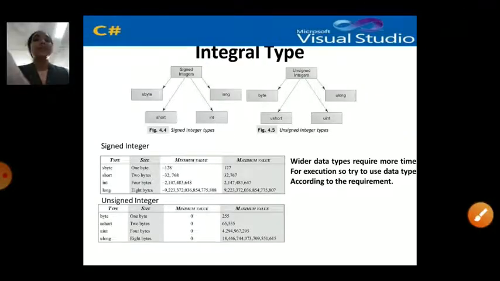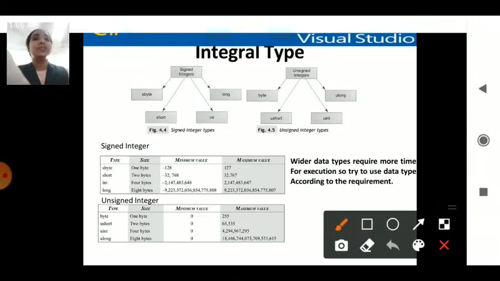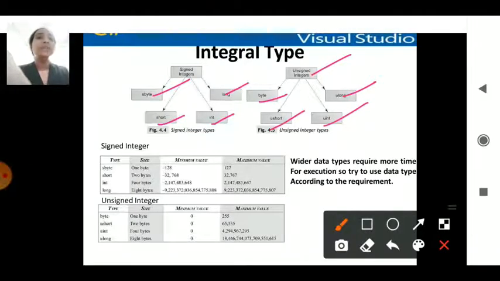When you consider the integral type separately, it also has differentiations. You can see here it has sbyte, short, int and long in the signed part, and they have their own representation with sizes. So sbyte is 1 byte, short is 2 bytes, int is 4 bytes and long is 8 bytes. Each one has its own minimum value and maximum value.